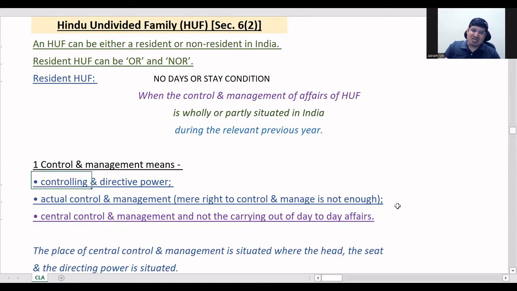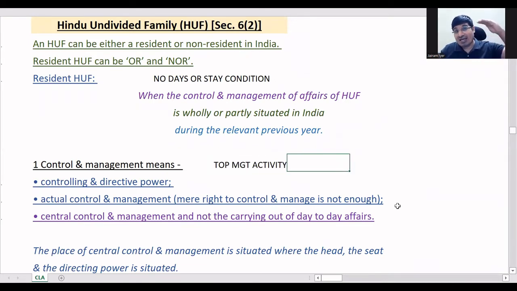So basically what does control and management mean? It is just top management activity. In an HUF you don't use the phrase top management; top management and middle management you use for corporates. But what we are trying to say is it is the highest level of management activity, not small day-to-day decisions like whether you can buy a little bit of extra stuff or not. Not those decisions.